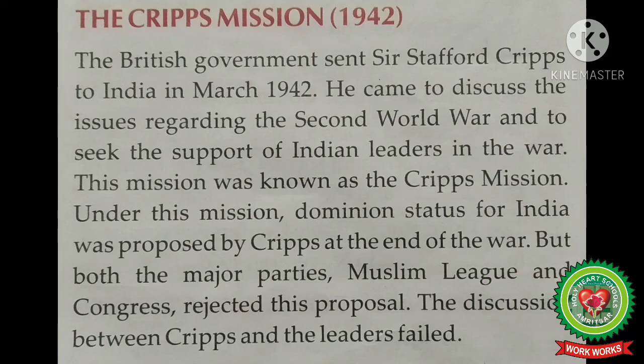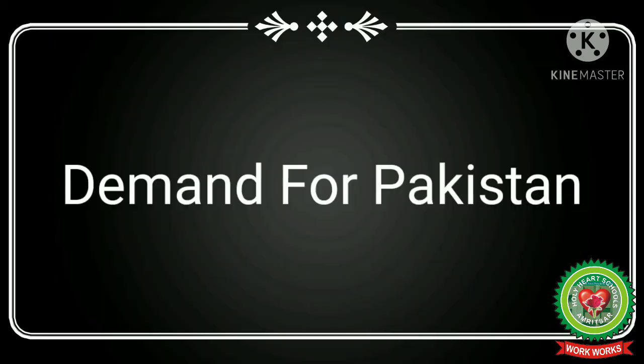Both the major parties, that is Muslim League and Congress, rejected the proposals. The Congress rejected the proposal because of the offer of dominion status, as now the leaders wanted complete independence. And Muslim League refused the proposal as there was nowhere mentioned about the creation of Pakistan in the Cripps Mission. Hence, the discussion between Cripps and the leaders failed.